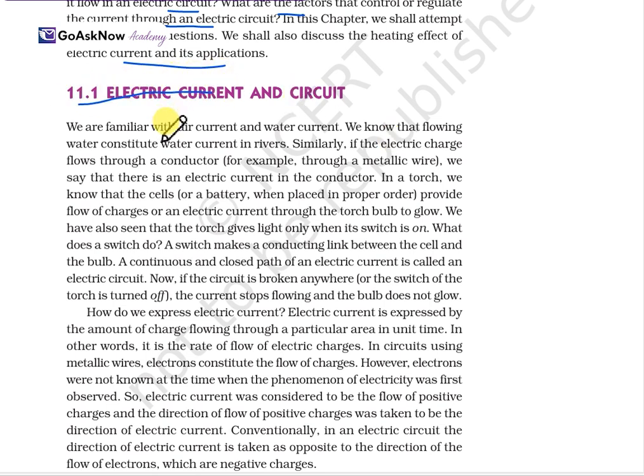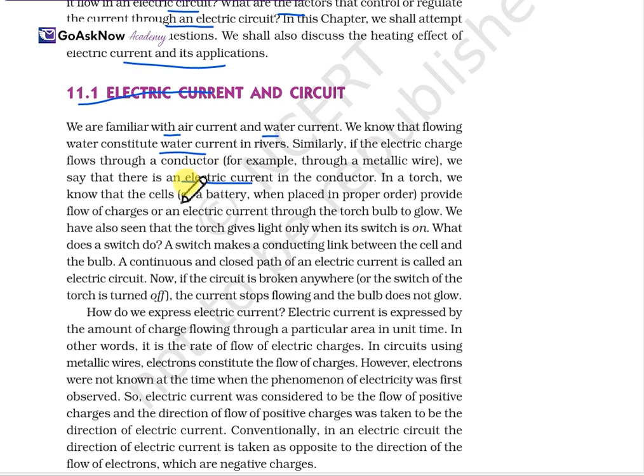We are familiar with air current and water current, right? We know that flowing water constitutes water current. Similarly, if electric charge flows through a conductor, for example through a metallic wire, we say that there is an electric current. Whenever any electric charge is flowing in a metallic wire or through a conductor, we can say that there is an electric current in the conductor.